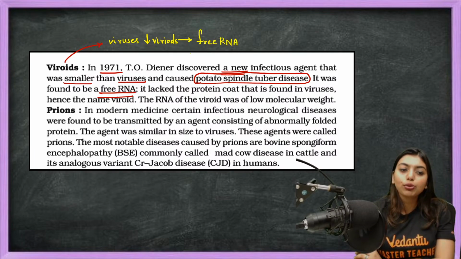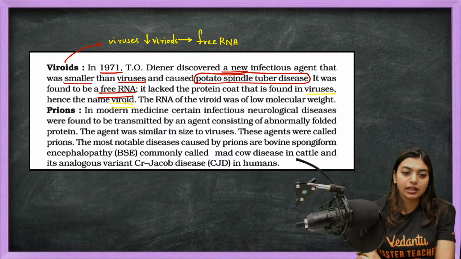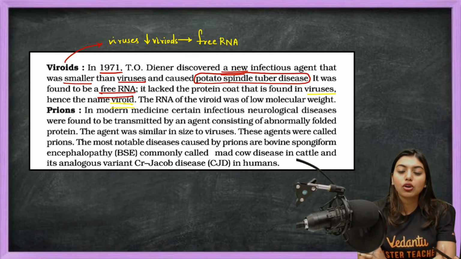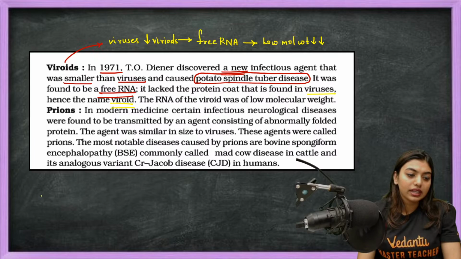Free RNA. So no protein coat is there. It lacked the protein coat that is found in virus. Hence the name viroids came. The RNA of the viroid was of low molecular weight. Okay, low molecular weight. Now next is prions.